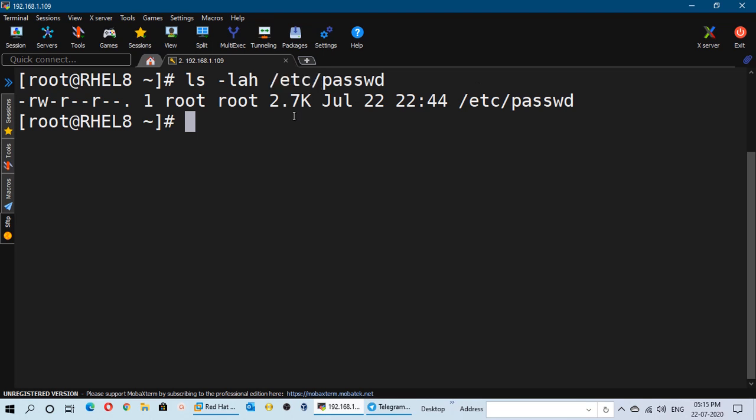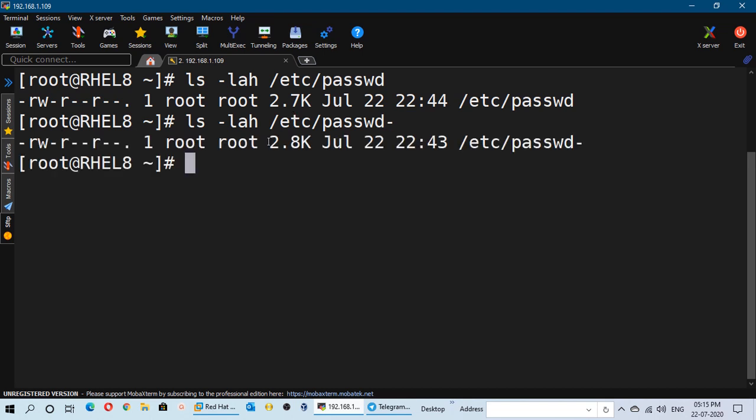But if you have a look at another file with the same name but having a dash at the end, /etc/passwd-, this file is also present in the system, with almost the same permissions, the same owner and the same group, but slightly different in size. So what is the purpose of this file in the machine?